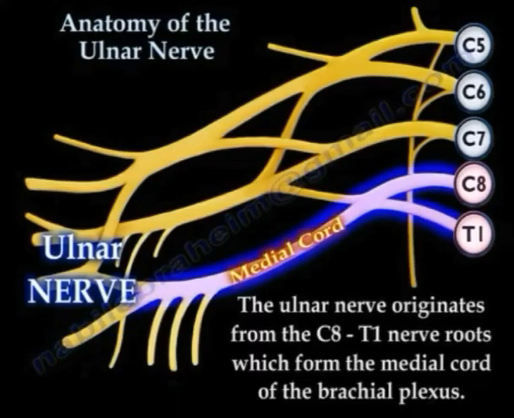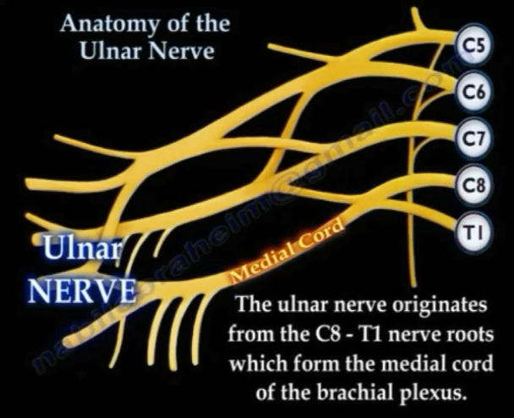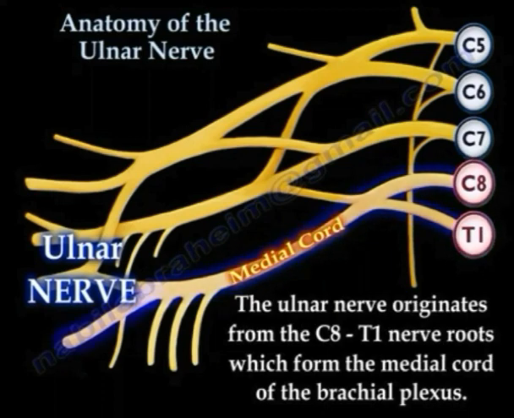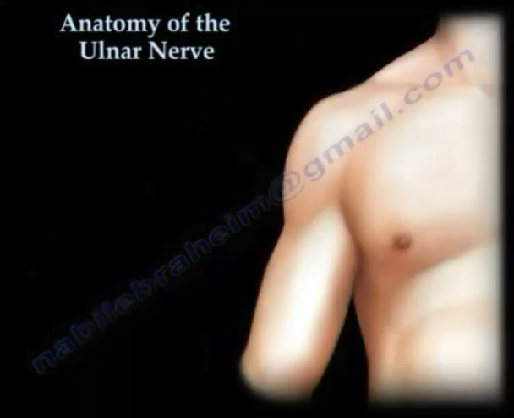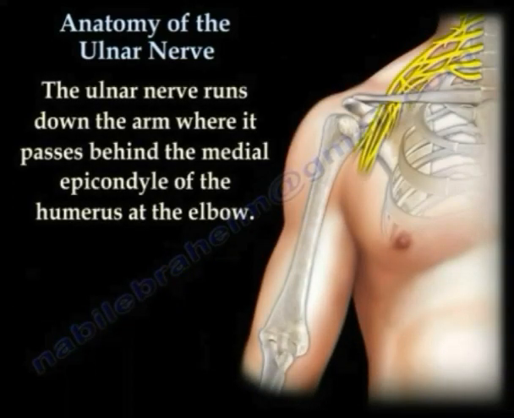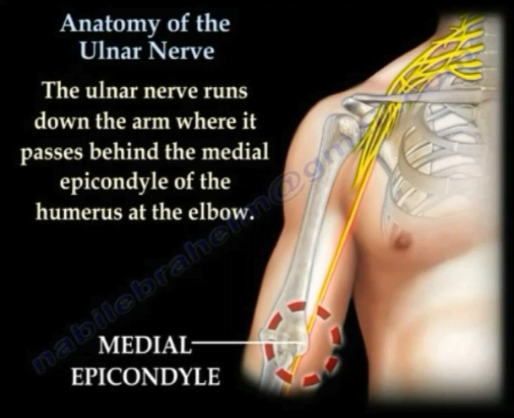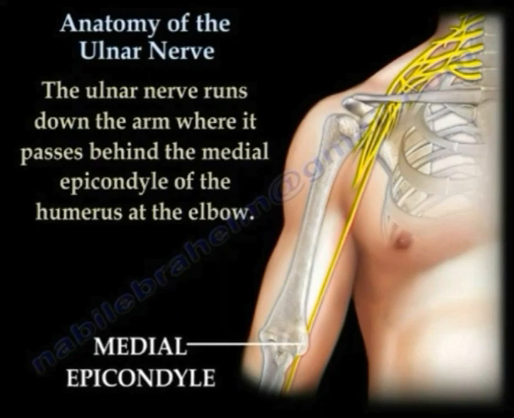Ulnar nerve arises from the C8 and T1 nerve roots from the medial cord of the brachial plexus. It has no branches in the arm and also in the axilla. In the arm, it lies medial to the brachial artery, and in the proximal 2/3 and distal 1/3 of the humerus, it pierces the medial intermuscular septum and lies behind the medial epicondyle.